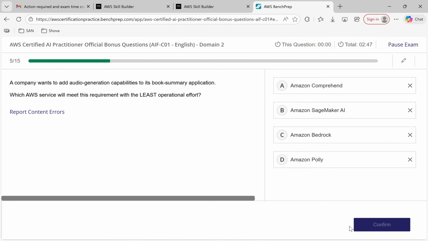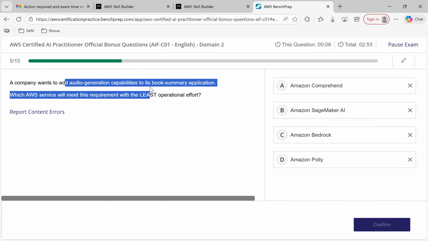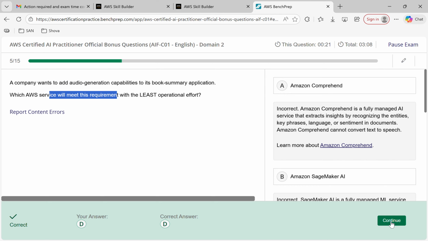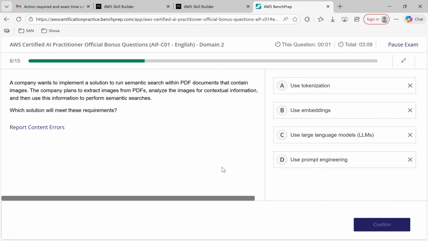Let's go. A company wants to add audio generation capabilities to its book summary application. Okay. Which AWS service provides this kind of capability? Amazon Polly. Yep, because whenever there is audio from text, that is the one. And next go to 6.